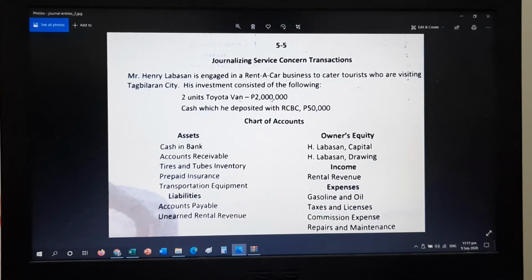So by knowing that, we must number your chart of accounts. So cash in bank is number 1, accounts receivable number 2, tires and tubes inventory number 3, prepaid insurance 4, transportation equipment 5, accounts payable 6, so on and so forth. So I believe there are 14 account titles here. So again, you just have to number these account titles. So let's proceed to the next page of the problem.